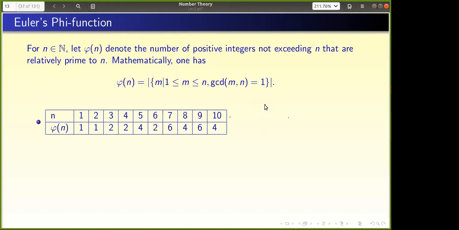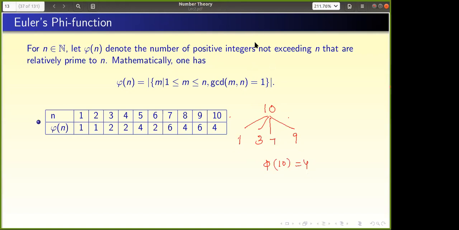So for 10, the numbers which are relatively prime to 10 are 1, 3, 7 and 9. So there are 4 numbers, so phi of 10 is equal to 4, right? Okay, so you understand that.